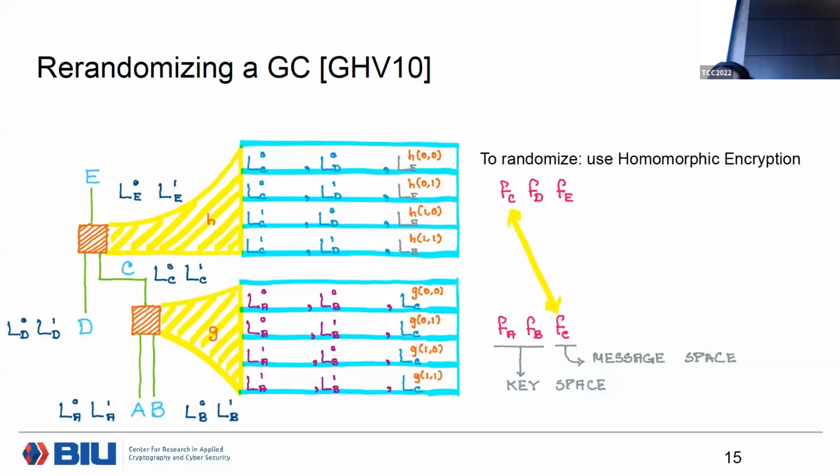Not that simple, because you need to recall that each label plays 2 roles in a garbling scheme. It plays a role of a plaintext, and it plays a role of a key, right? So if you want to randomize a ciphertext or a gate, we need to make sure we randomize both the plaintext and the keys.